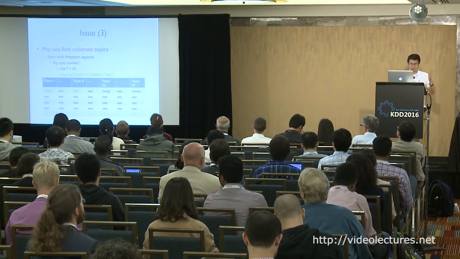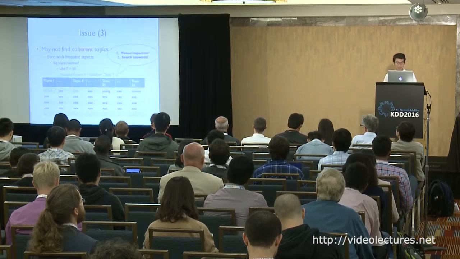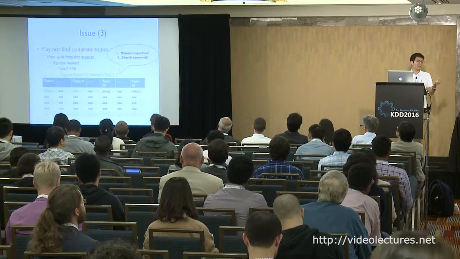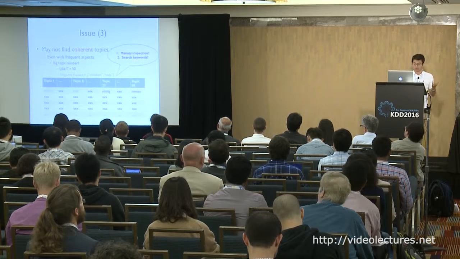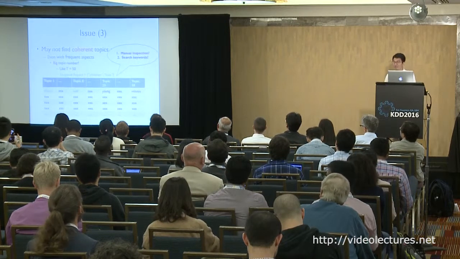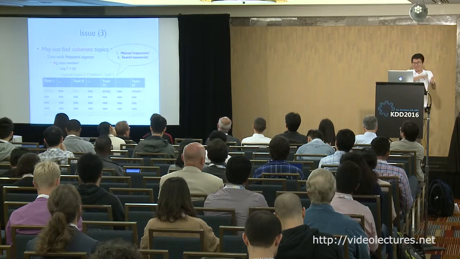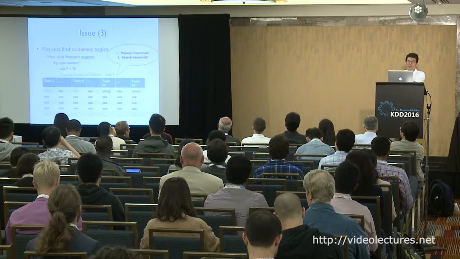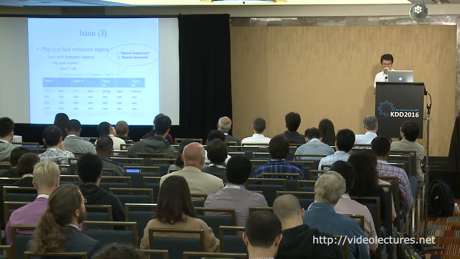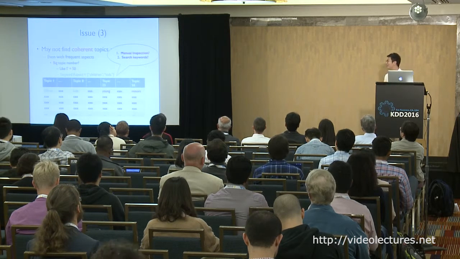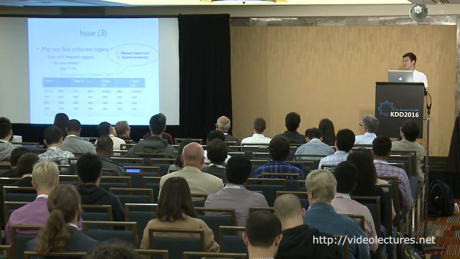In this case, we generate a lot of different topics. But how do we get the topics related to children, as we want? The first approach is to use manual inspection, where we manually check every topic one by one, from topic 1, topic 2, topic 3, topic 4, until topic 50. But the problem is that it might be a bit labor intensive and time consuming.